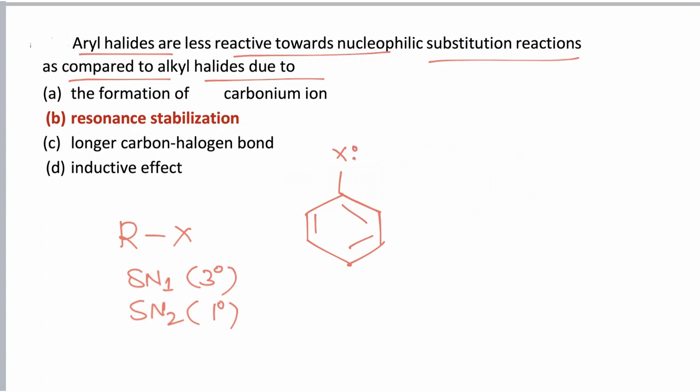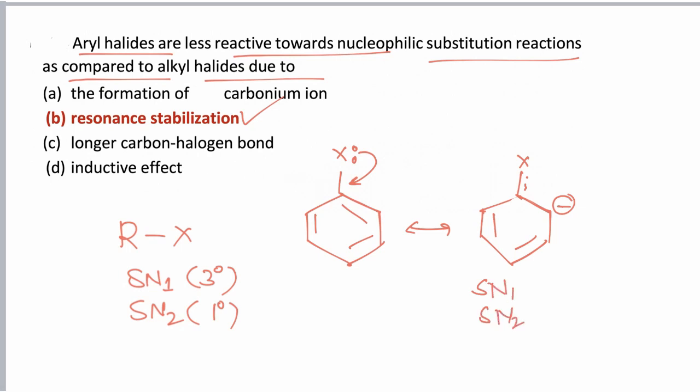But in the case of halobenzene, due to the presence of resonance, the carbon halogen bond has partial double bond character, due to which neither SN1 nor SN2 reaction is possible. So the correct answer is: due to resonance stabilization, halobenzene reacts neither via SN1 nor via SN2.